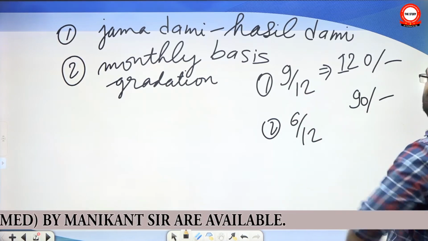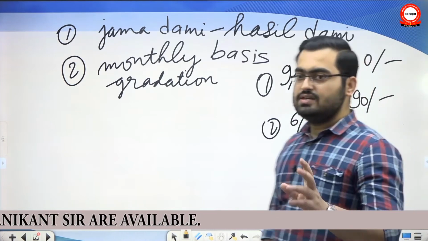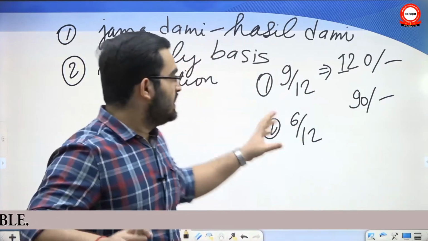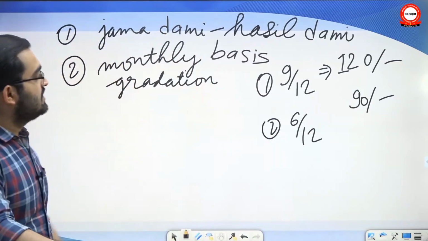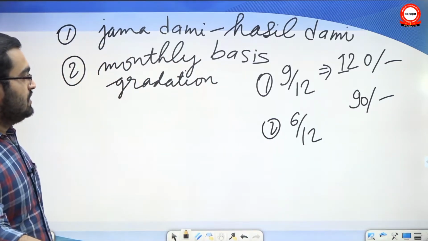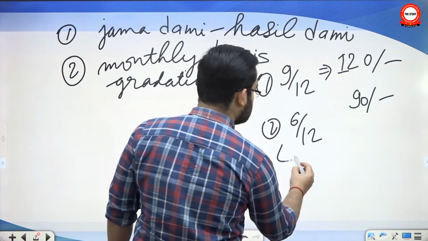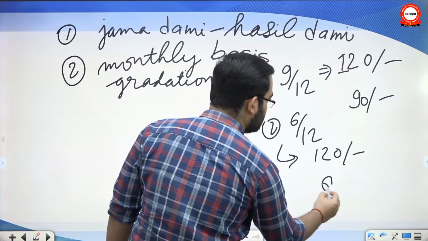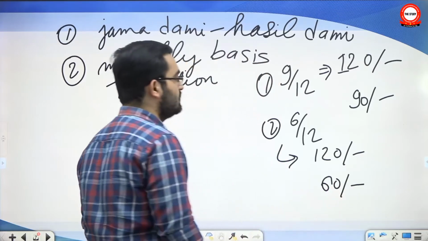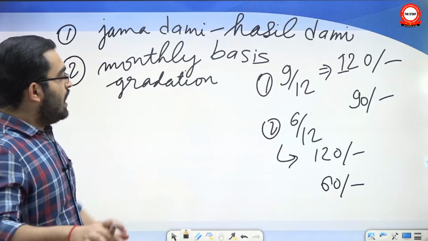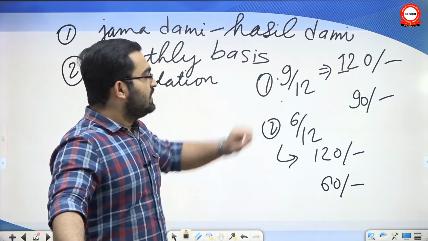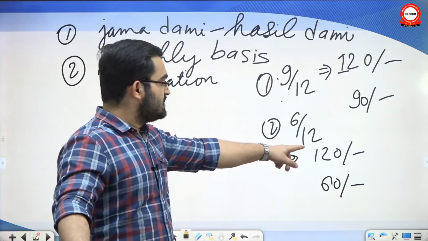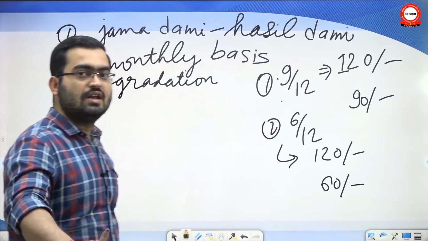So this meant that the Jagir is not yielding what is assessed; the Hasildami is 90, but the Jamadami is 120. Or say it says you will be able to collect 120 rupees, but you are collecting only 60 rupees. So out of 12 months, only income worth 9 months was collected. Out of the assessed income of 12 months, only 6 months was realized.